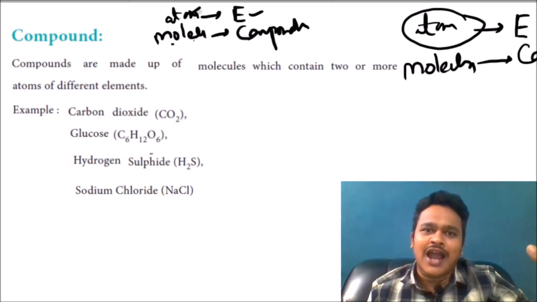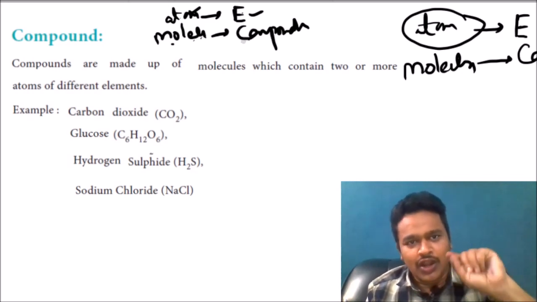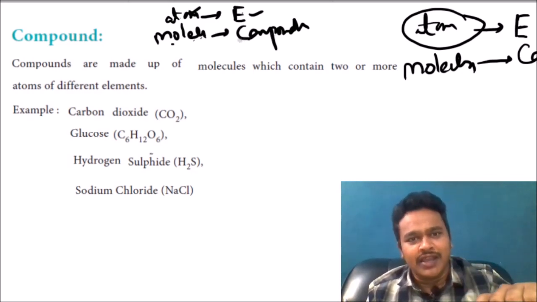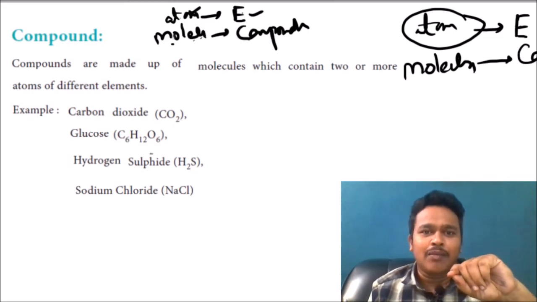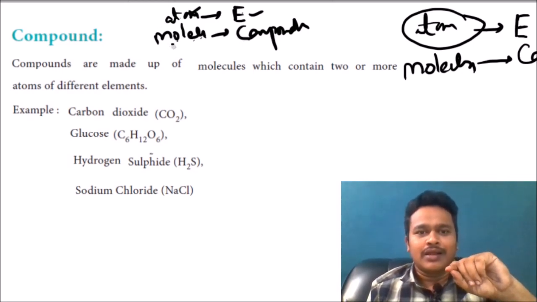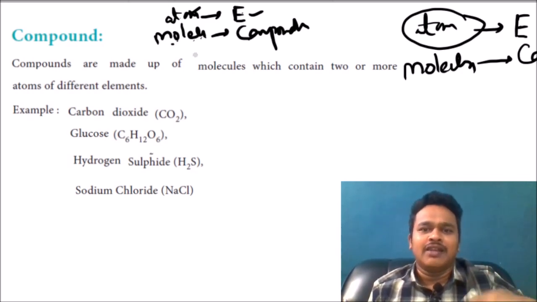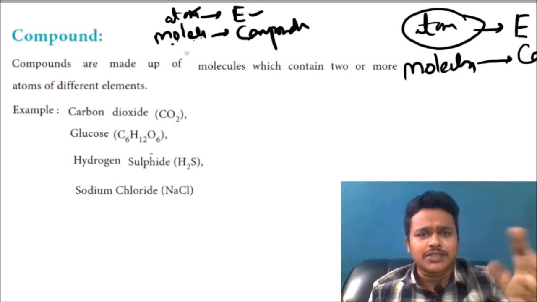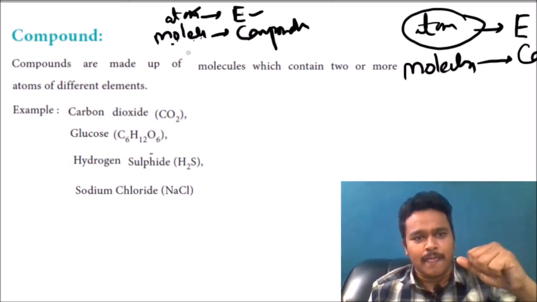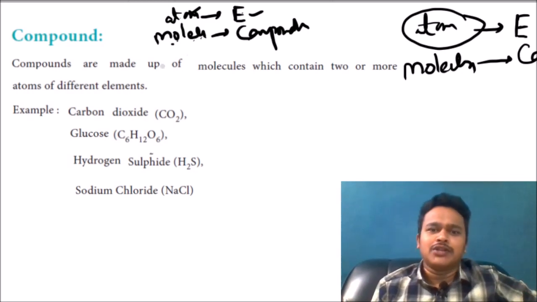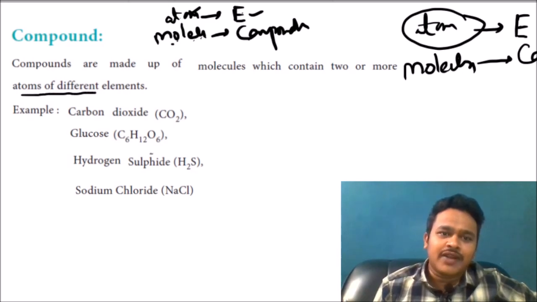All the atoms combined give an element. All the molecules combined give a compound. Now you have to identify the difference between atom and molecule. Atoms can combine, and they will give the molecule. Compounds are made up of molecules which contain 2 or more atoms of different elements.